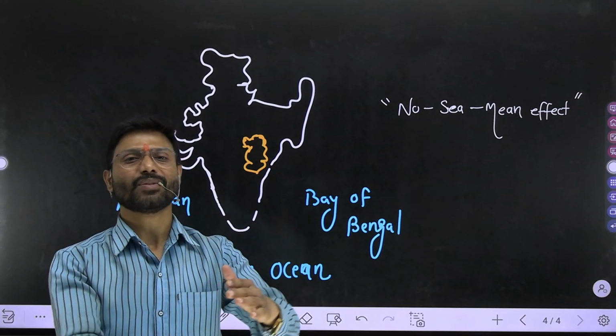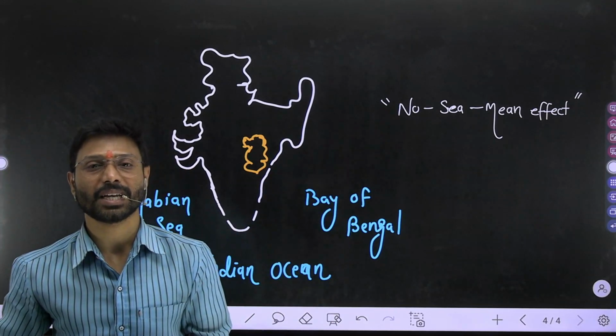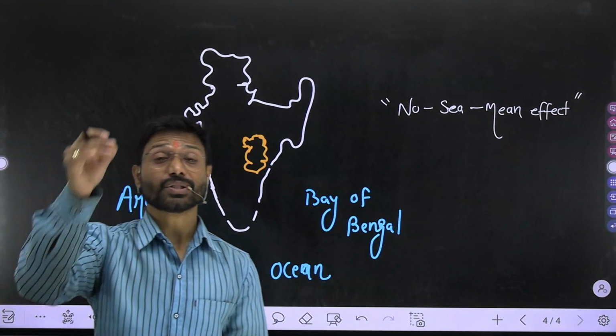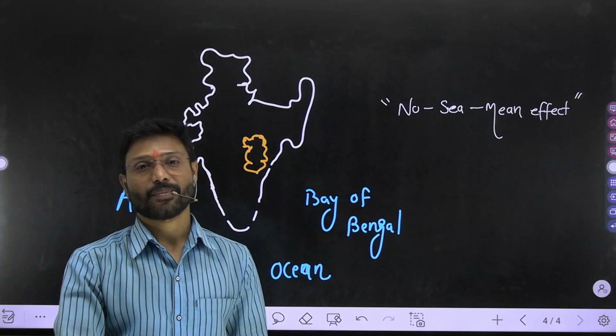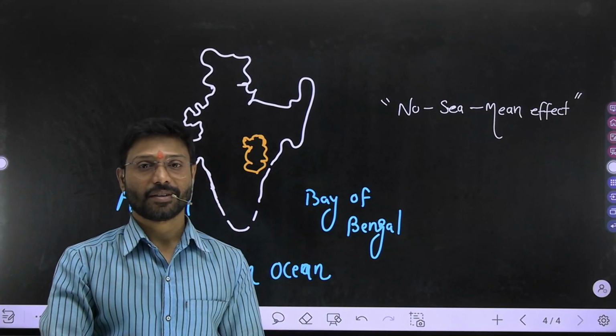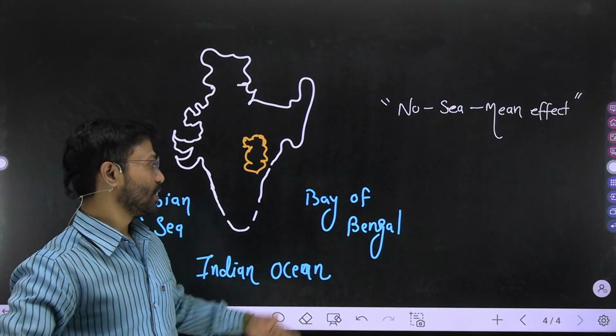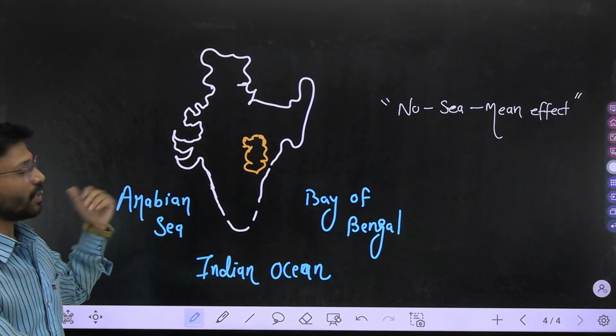It means they don't have extreme hotness and extreme coldness because of their position nearby the Bay of Bengal, Indian Ocean, or Arabian Sea.